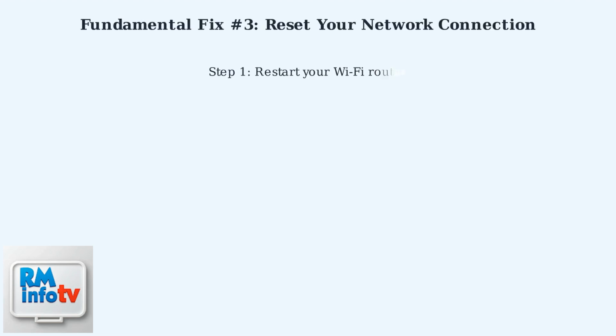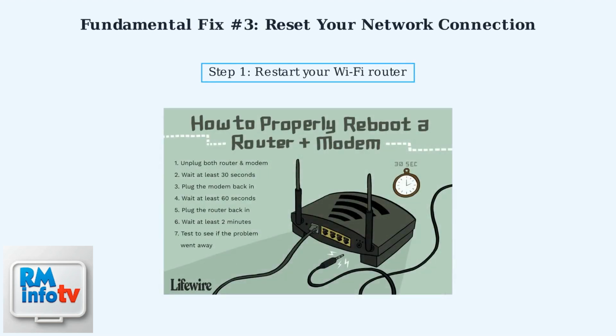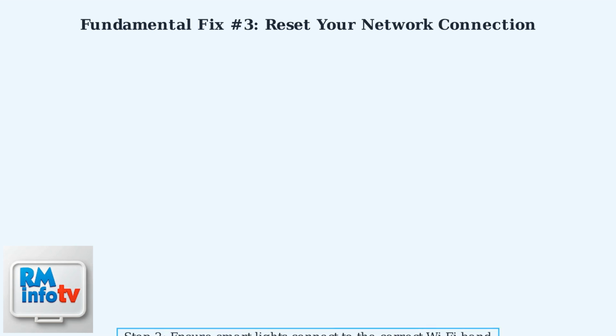Fundamental fix number 3, reset your network connection. Start by restarting your Wi-Fi router to clear any temporary network issues. Next, ensure your smart lights are connected to the correct Wi-Fi band. Use 2.4 GHz for older devices and 5 GHz for newer ones. Finally, remember that a stable internet connection is crucial for smart device communication in your home network.